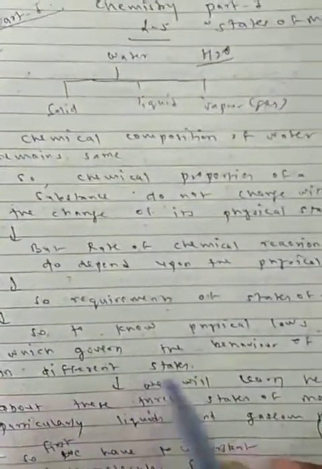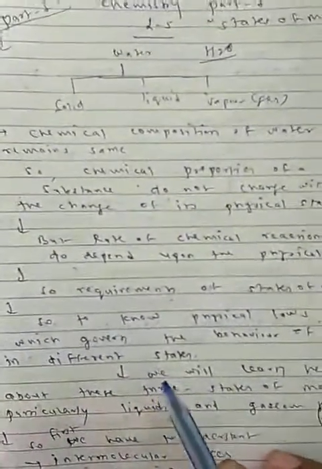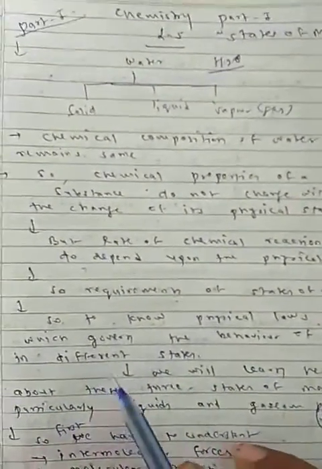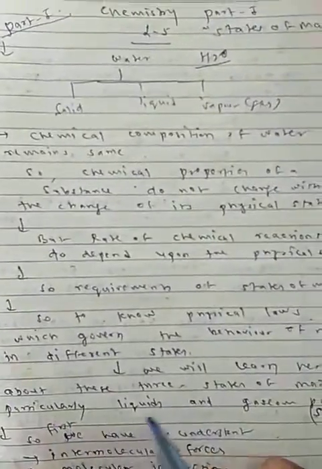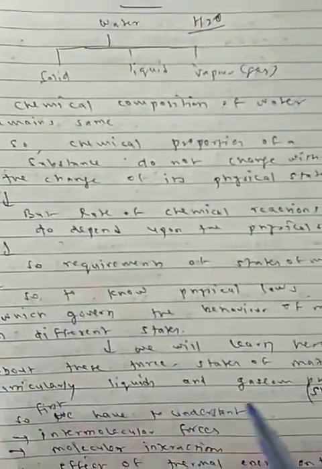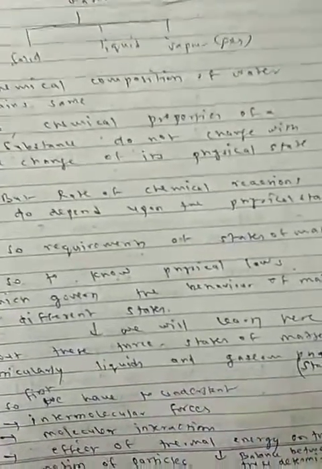Now, the requirements of states of matter. To know the physical laws which govern the behavior of matter in different states, we have to learn physical laws. In this chapter we will learn about these 3 states of matter, particularly liquids and gases, not solids.